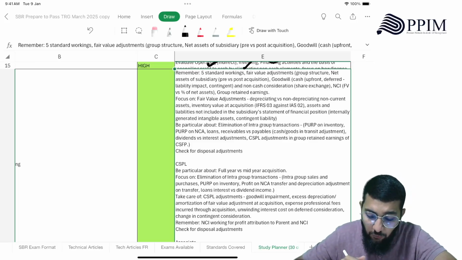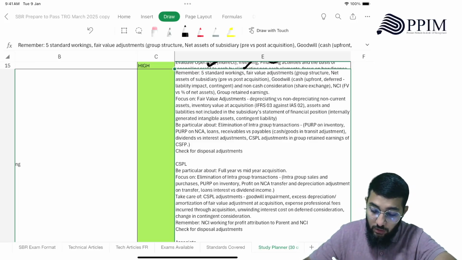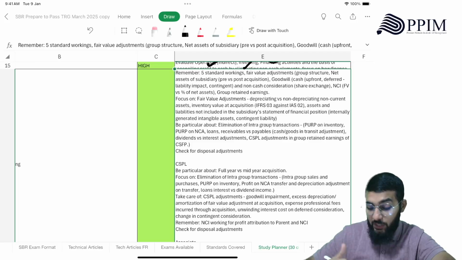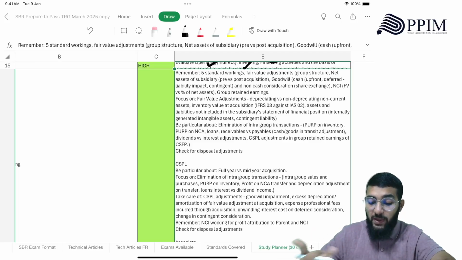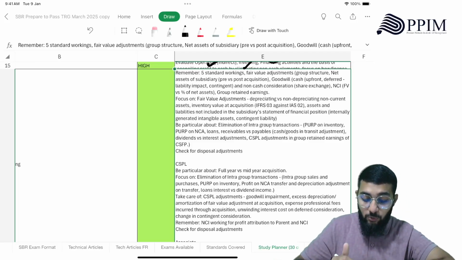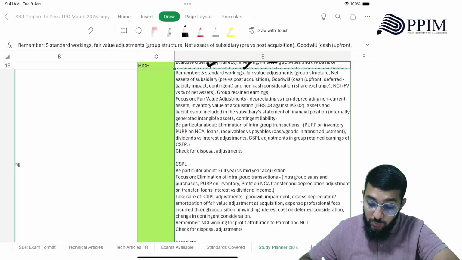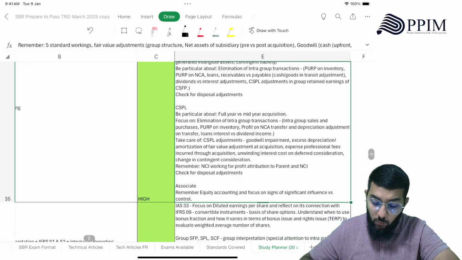And you need to be particular about elimination of intragroup transactions, PURP on inventory, PURP on non-current assets, loans, receivables, payables. Payables, if there is cash or goods in transit, how do you adjust that? That's also very important. Then dividends versus interest adjustments, CSPL adjustments in group retained earnings of CSFP. Then you check for disposal adjustments. All right. And then CSPL, what do you do there?